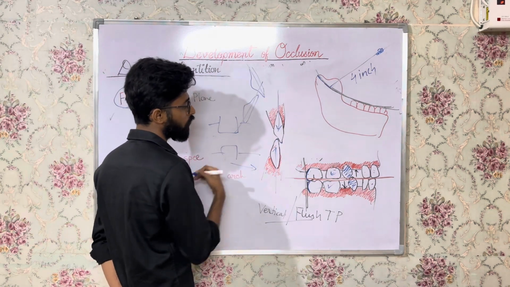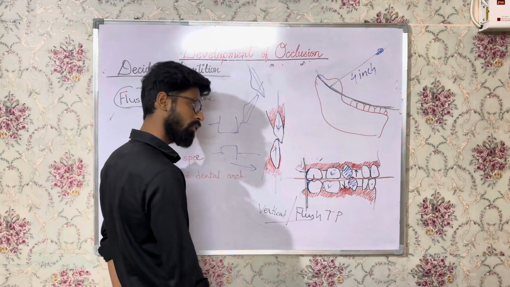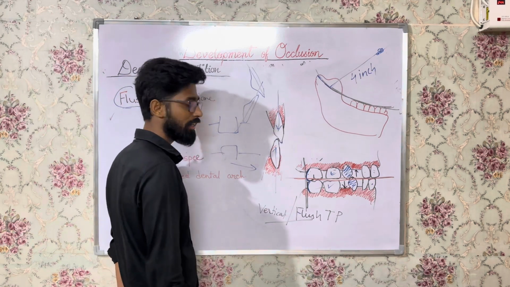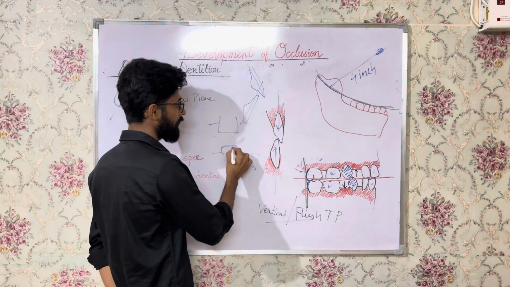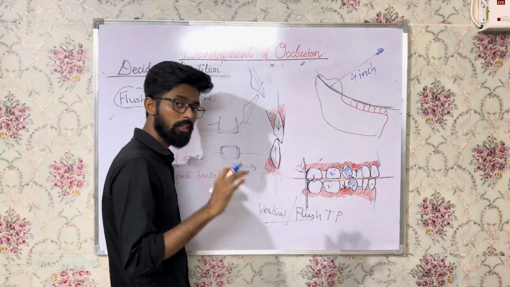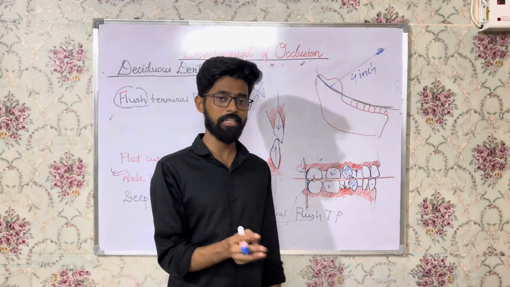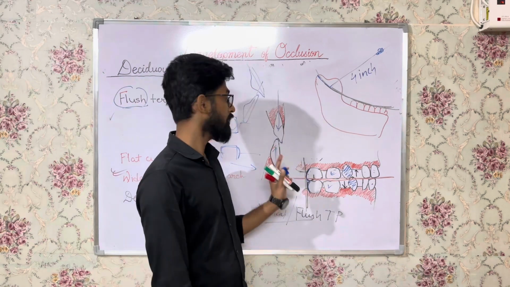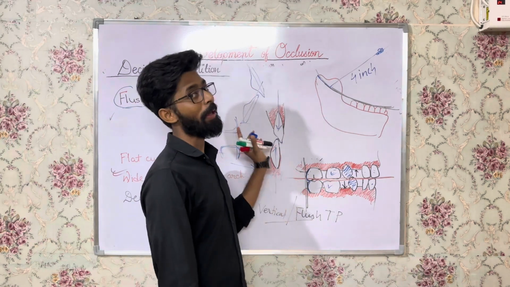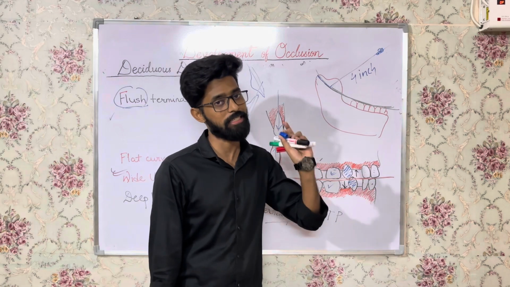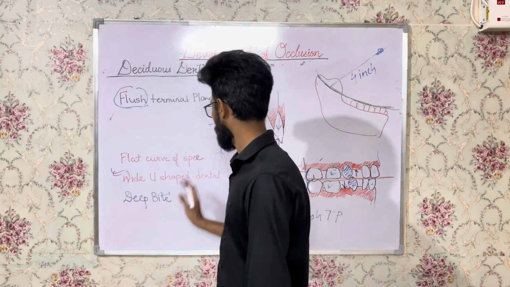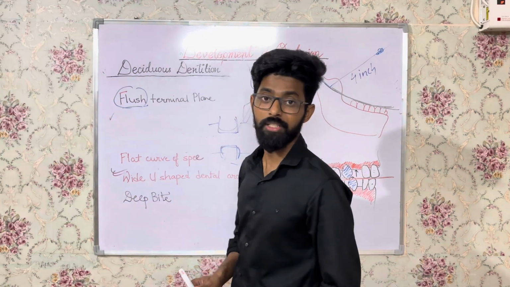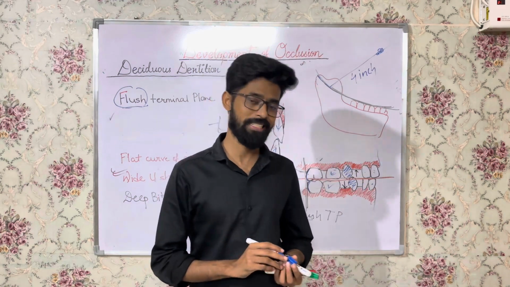With the forward growth of the mandible, deep bite will reduce. And third, with the eruption of the deciduous second molars also, deep bite will reduce. So the three conditions where deep bite will be reduced are attrition of the incisors, forward growth of the mandible, and the eruption of the second deciduous molars, right? So this finishes the deciduous dentition. Now we'll move to the mixed dentition period.